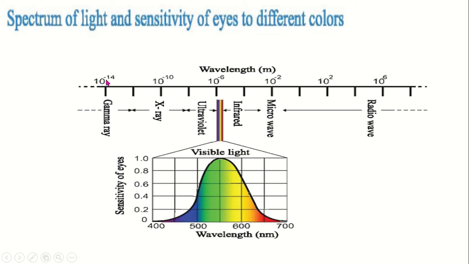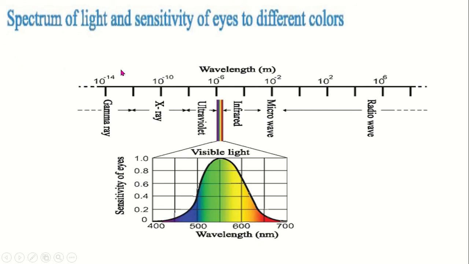The wavelength of gamma ray is 10 to the power minus 14, and the wavelength of X-ray is 10 to the power minus 10. Ultraviolet ray, sorry, it is visible light, 10 to the power minus 6, then infrared 10 to the power minus 2, microwave 10 to the power 2, then radio wave 10 to the power 6.